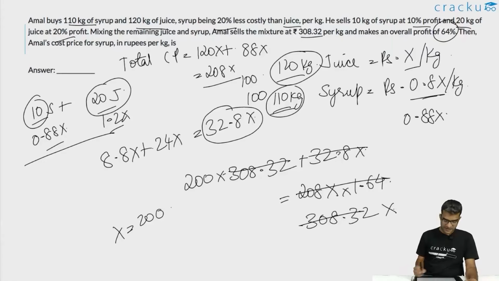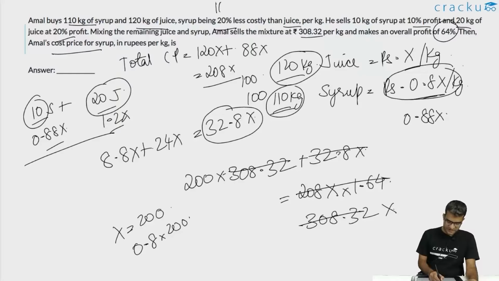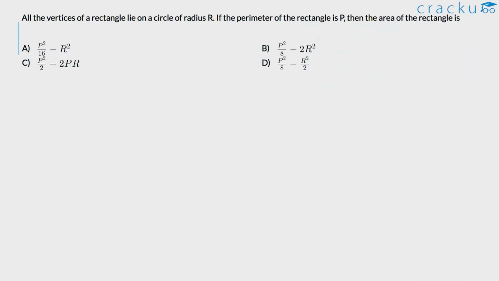What are we asked to calculate? We are asked to calculate the cost price of the syrup, which is equal to 0.8x, which will be 0.8 into 200, which is equal to 160 rupees. That will be the answer.